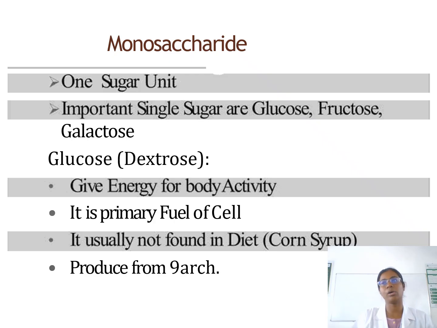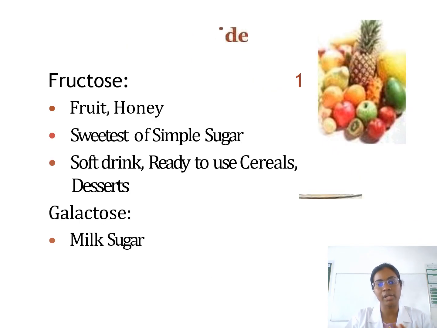In our daily routine, we are always taking a large amount of glucose. Whatever you take into the body, about 95% is converted to glucose. It is the primary fuel of the cell. It is the energy of the cell in the mitochondria. It is usually not found in the diet, except as corn syrup.